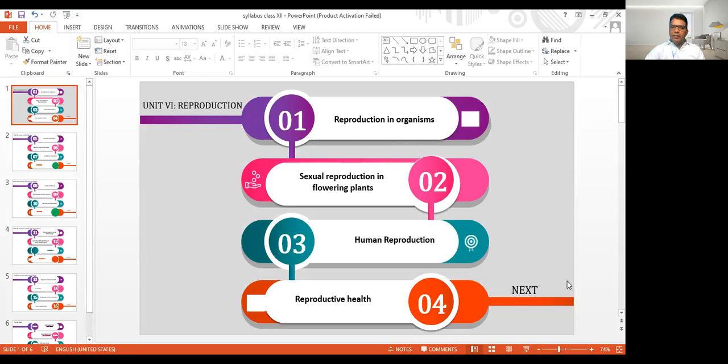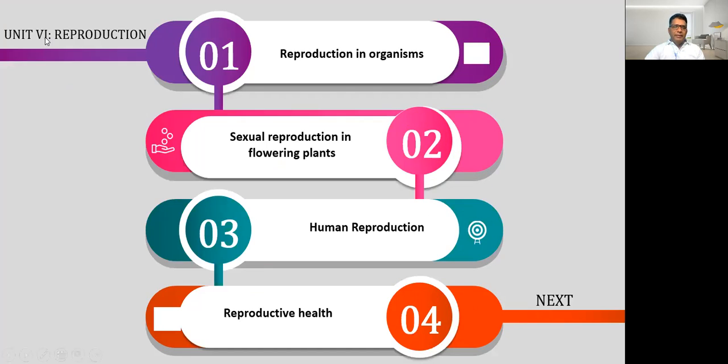This class 12 syllabus starts with unit 6. That means 5 units are there in class 11. Unit 6 starts from class 12, that is reproduction. In this reproduction, there are many chapters like reproduction in organisms, sexual reproduction in flowering plants. The third chapter is human reproduction, and the fourth one is reproductive health.